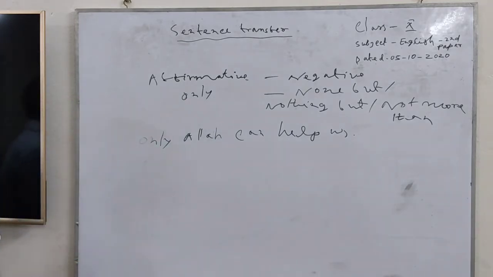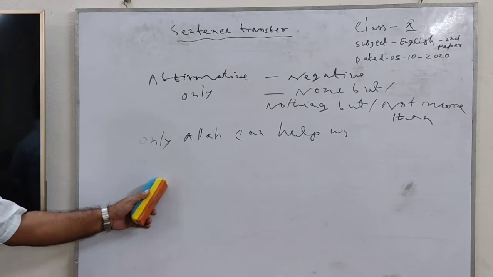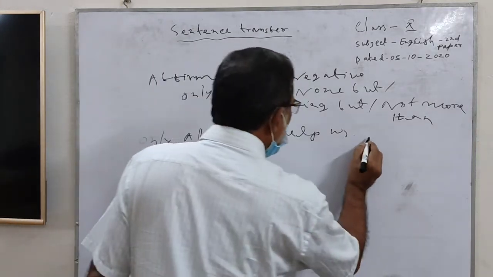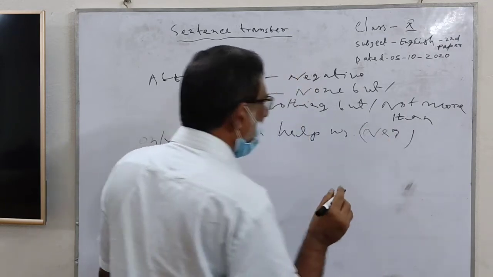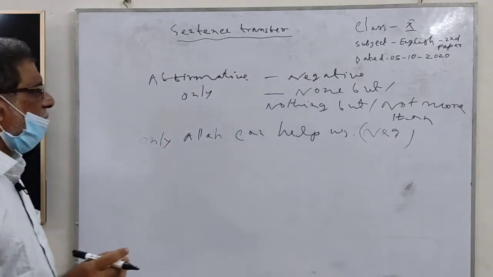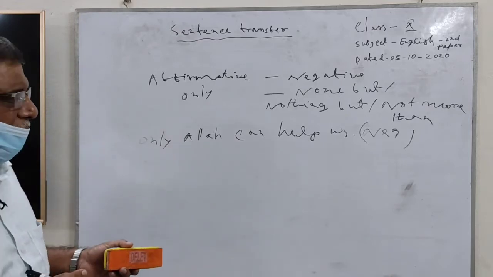This is an example. This is an affirmative sentence. Only Allah can help us. Make it negative. You can use none but, nothing but, or not more than.